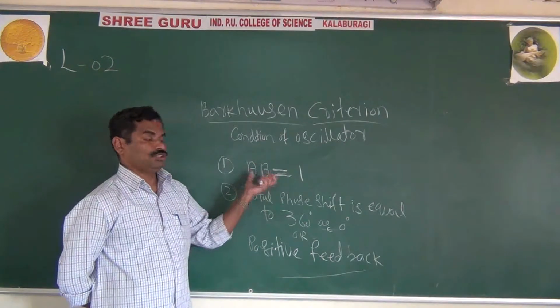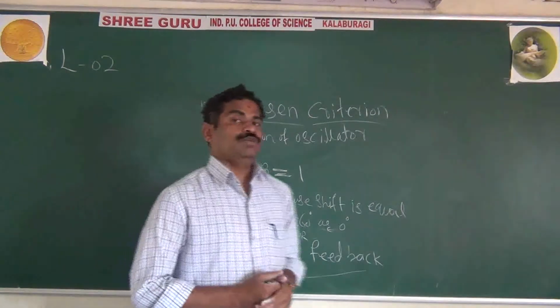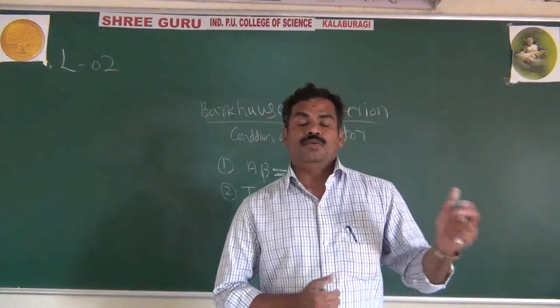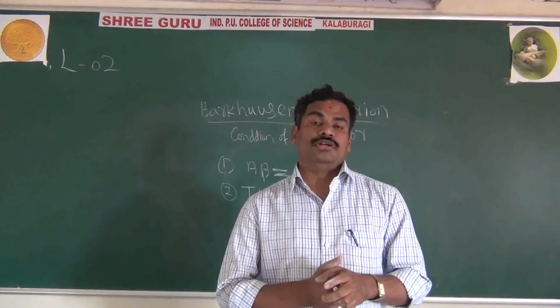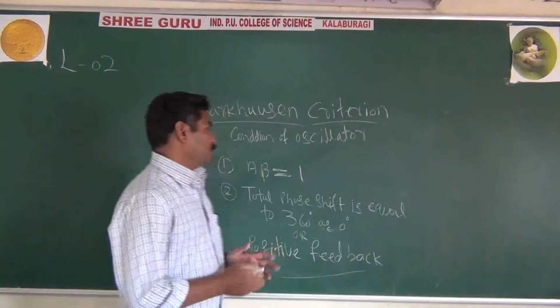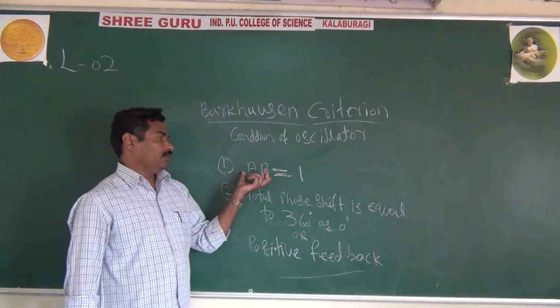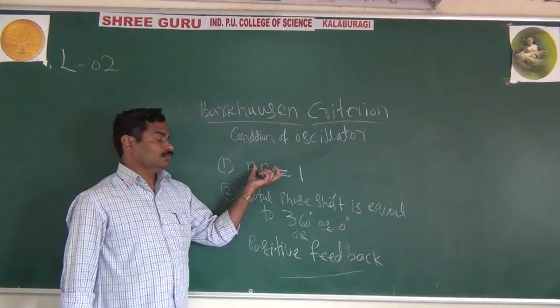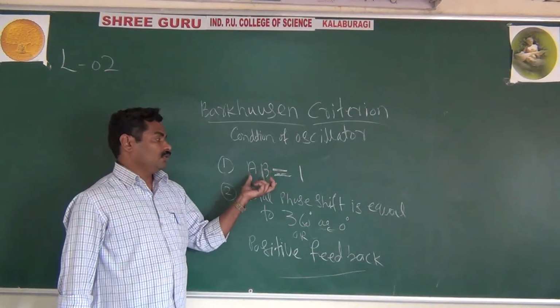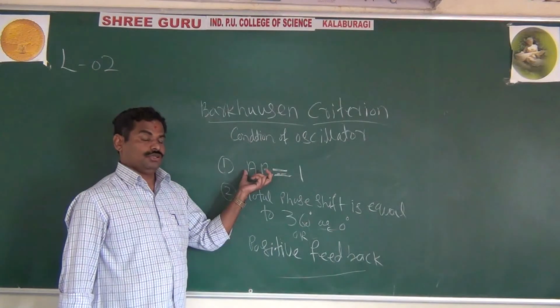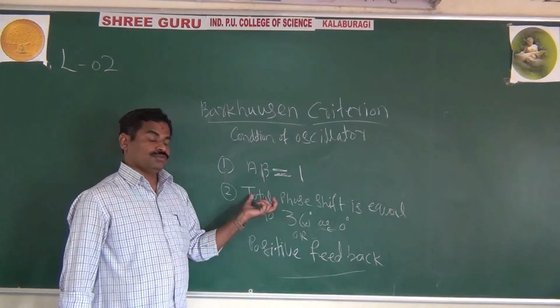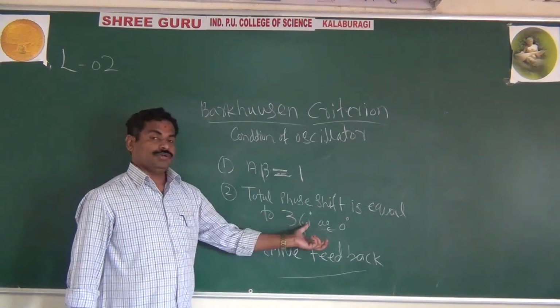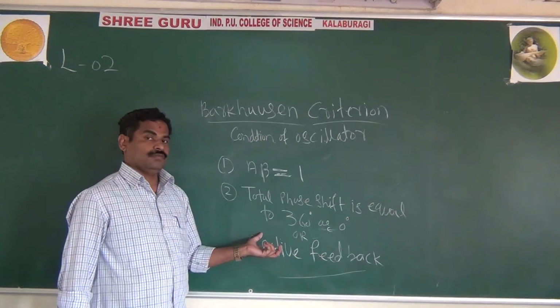This is an important question. Many times this was a 2-mark question: what is the Barkhausen criterion? The A beta, the loop gain, equal to 1, for sustained oscillations, and the total phase shift should be 360 degree or 0 degree, or we want positive feedback.